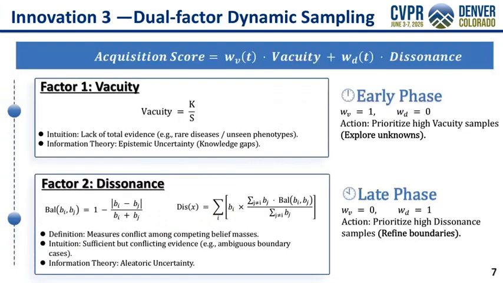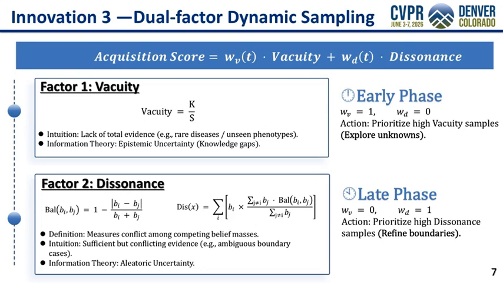Our third innovation decomposes uncertainty into two types from the calibrated Dirichlet distribution. Vacuity measures lack of evidence, corresponding to rare cases the model has never seen. Dissonance measures conflicting evidence, corresponding to boundary samples between classes.